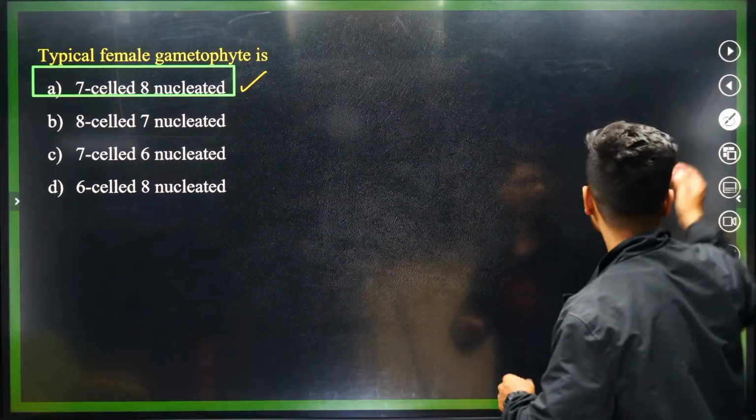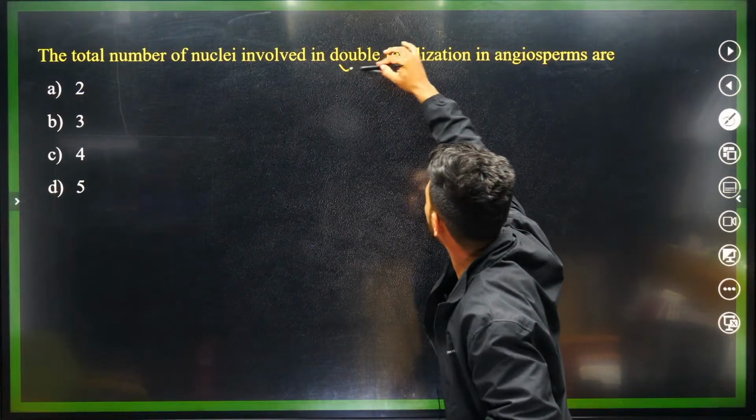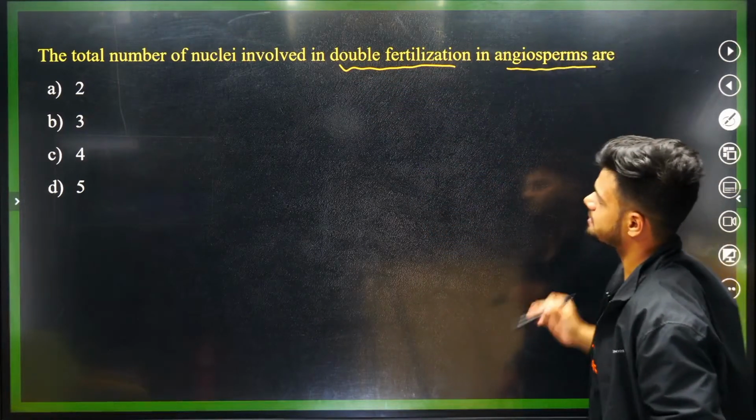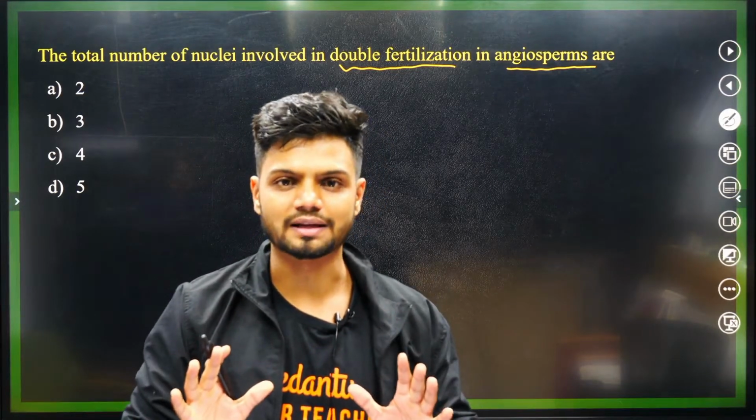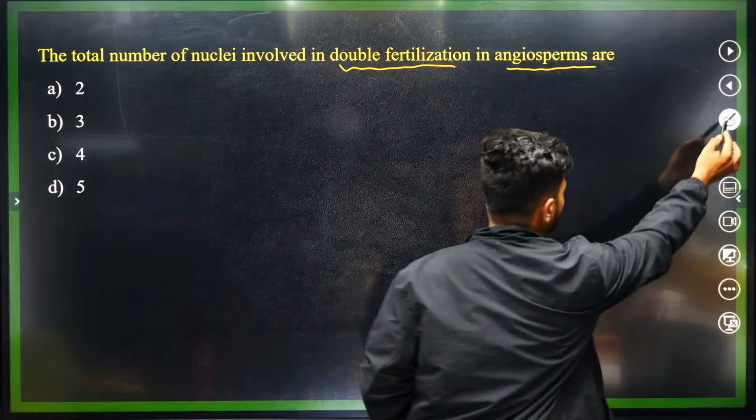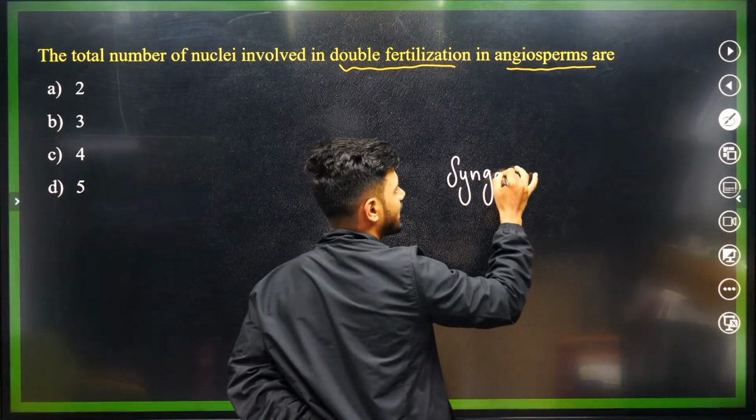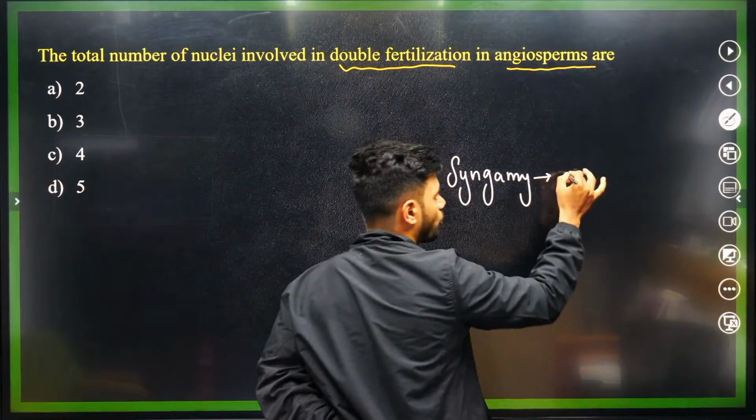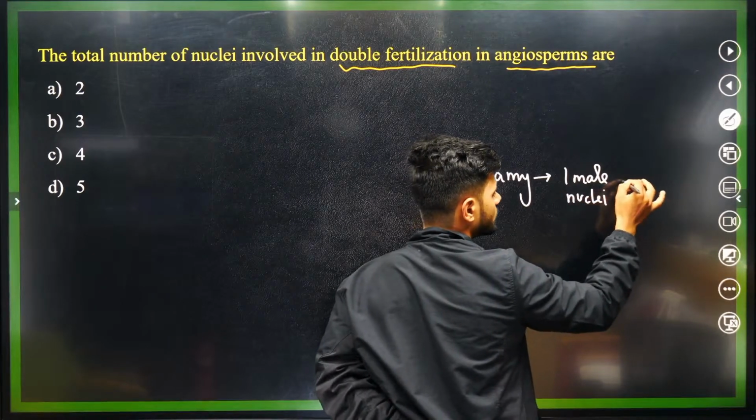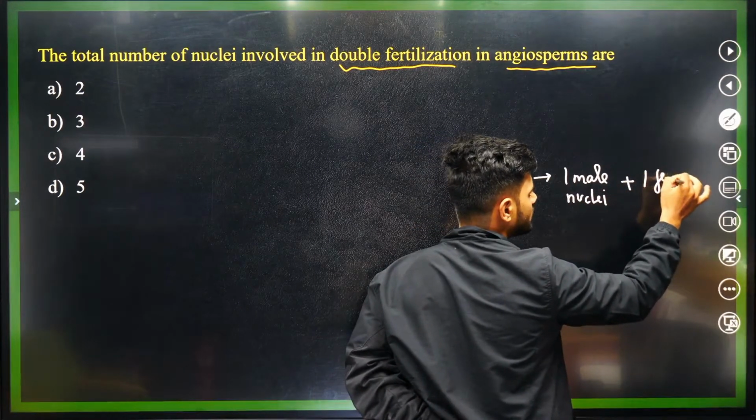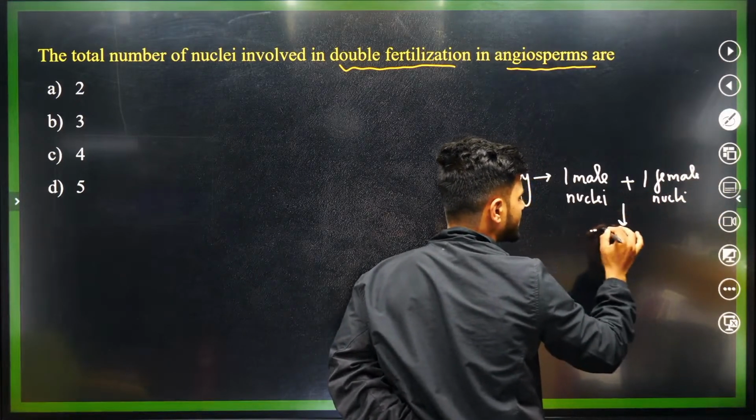Okay. Now, next question, students. The total number of nuclei involved in the double fertilization in angiosperms is. The number of nuclei involved in the entire double fertilization. Now students, tell me, in syngamy, how many nuclei are there? We have one male nucleus plus 1 female nucleus, that is the egg. This will result in the zygote.